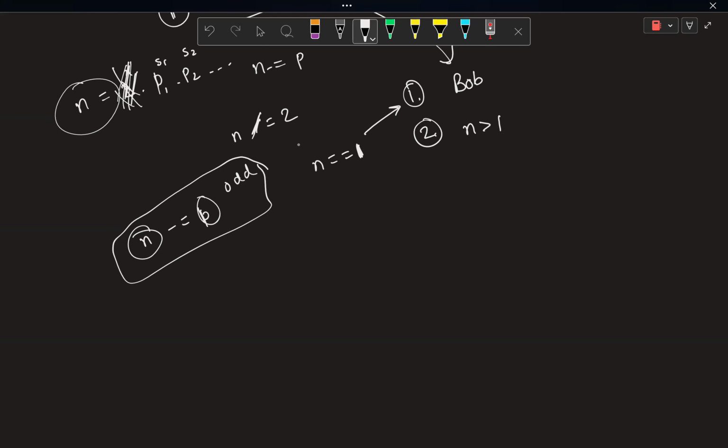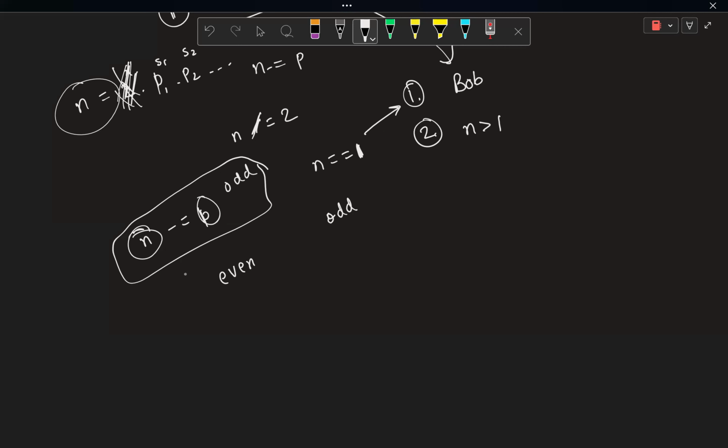Okay. After this, you see that if the initial number you had was 0, and you're subtracting an odd number from it again and again, then after an even number of times it will become 0. In case that initial number n was odd, it would become 0 after an odd number of times, right? Again, very simple thing.